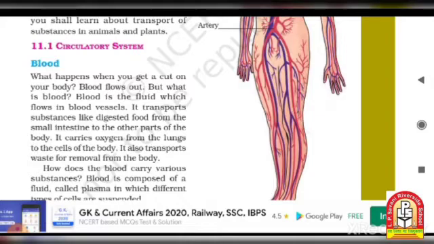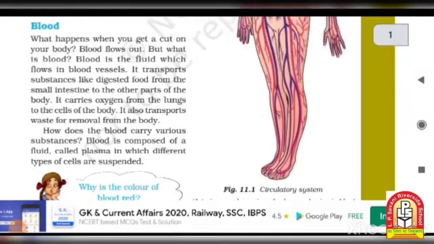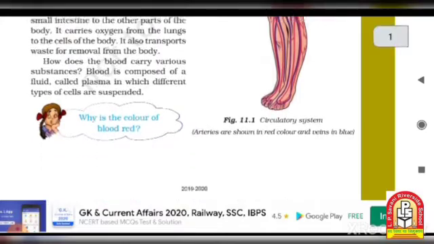Okay, so circulatory system. First of all, blood. What happens when you get a cut on your body? Blood flows out. So in this topic you have to learn about blood and the application of blood, the characteristics of blood, and how blood is important for our body to survive against the atmosphere. So in this topic we have to learn about that.